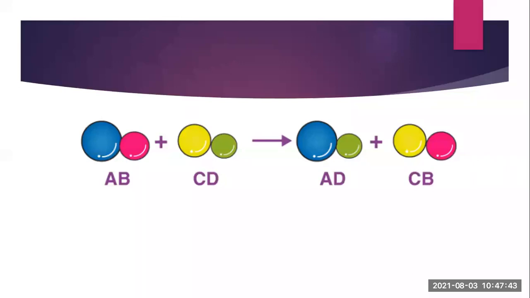So here the breaking of the bond between AB and CD is taking place, and after that the elements from the compounds AB and CD exchange themselves, and totally new compounds are formed, that is AD and CB. In this case a new bond is formed and a new compound is also formed. So you can see that making and breaking of bonds is taking place and a new product is formed.